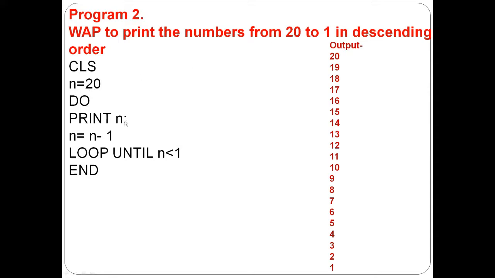Do, then print n. Now n is equal to n minus 1, because we are printing in descending order, which means 20 minus 1 became 19. Then 19 minus 1 became 18. Then 18 minus 1 became 17. Till 1. Now loop until n less than 1, which means n less than or equal to 1, the value will be less than or equal to 1, because we are printing 20 to 1, so it will print 20 to 1 here.